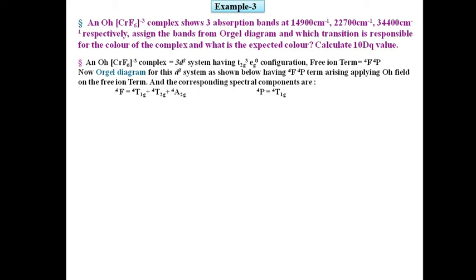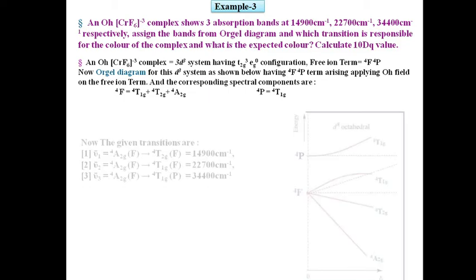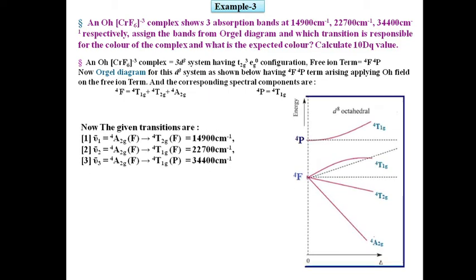Now the Orgel diagram for this system is shown here, and the energy ordering from down to up is 4A2g(F), 4T2g(F), 4T1g(F) and finally 4T1g(P).